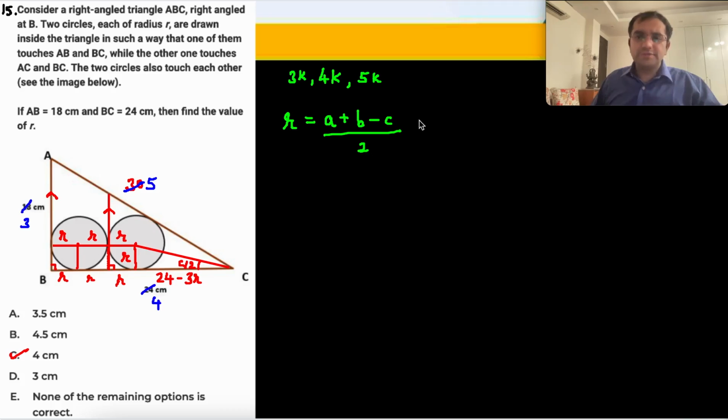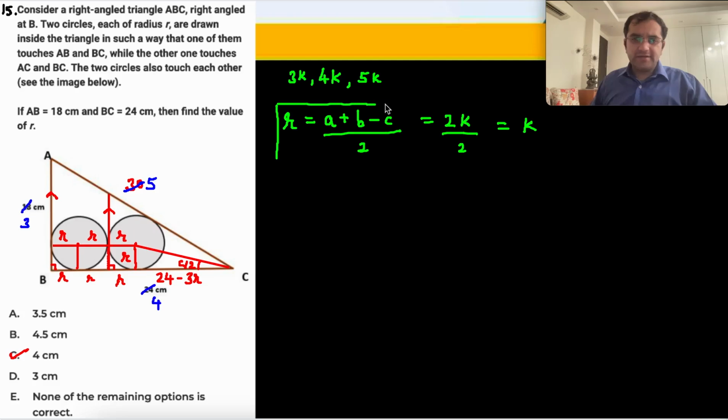I want to use this formula. a plus b are the shorter sides, 3 plus 4 is 7k, c is always the largest side, minus 5k is 2k. 2k upon 2 is equal to k. r is equal to k. समझ में आया? This is an existing result for right angle triangles.